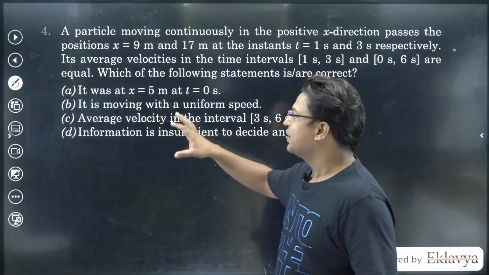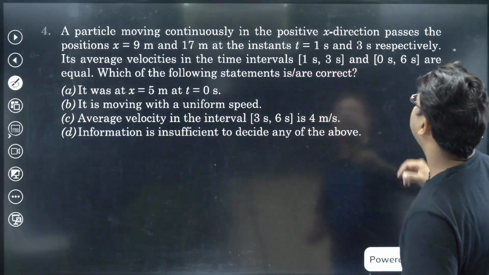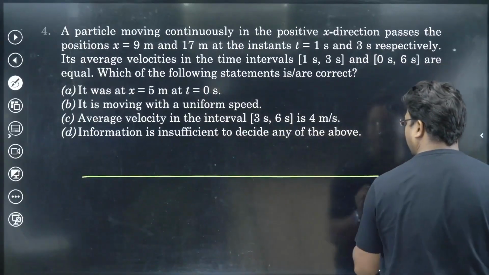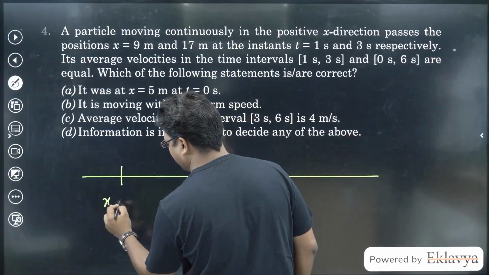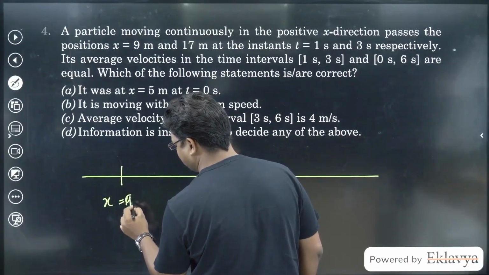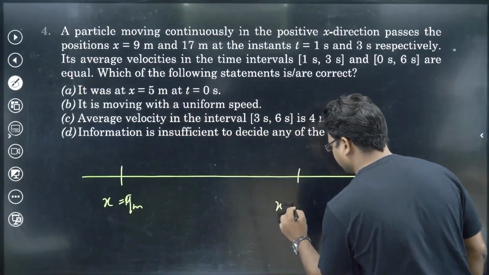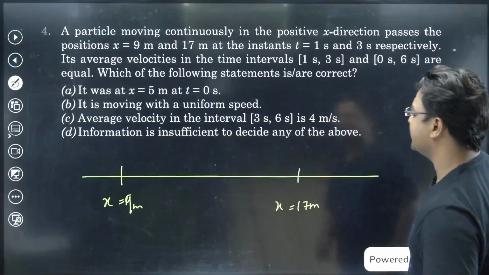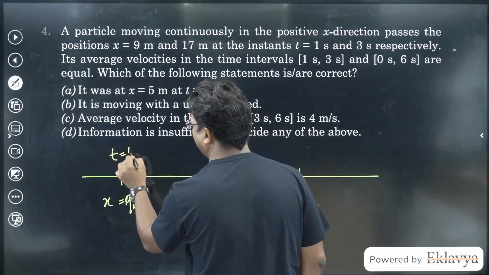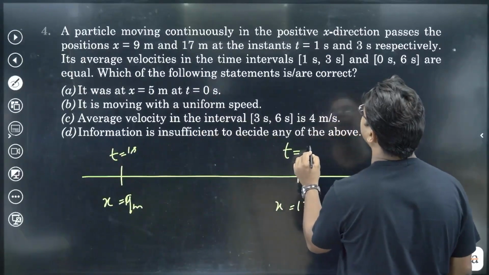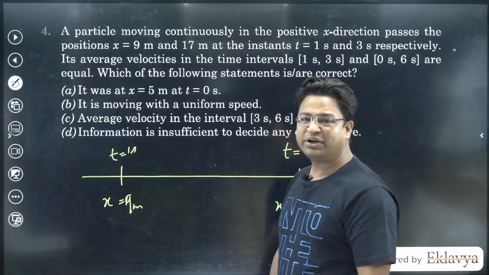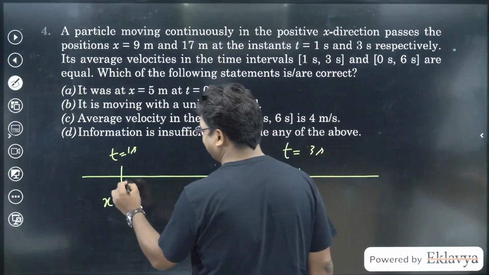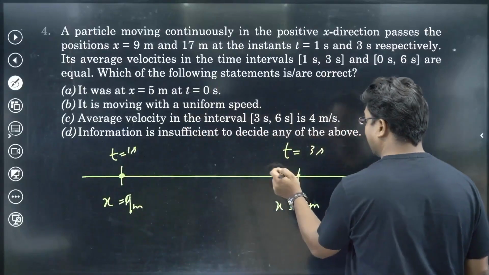Question number 4. A particle moving continuously in the positive x direction passes through positions 9 and 17. Let's say a particle is moving on a straight line, and this is position x equals 9 meters, and this is position x equals 17 meters. It is present here at t equal to 1 second, and here at t equal to 3 seconds. Notice that to calculate the average speed or average velocity, we only need this information. We know the particle was here at some time and here at a later time.